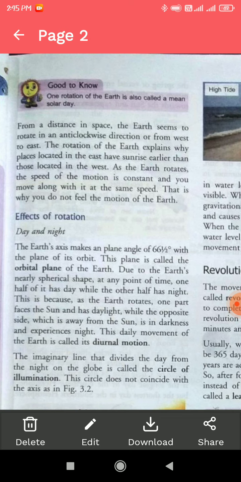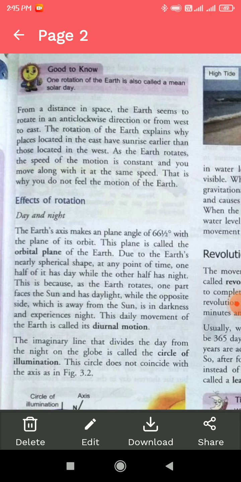Good to know: one rotation of the Earth is also called a mean solar day. It is written, one complete rotation of the Earth is also called a mean solar day. From a distance in space, the Earth seems to rotate in an anti-clockwise direction, or from west to east.